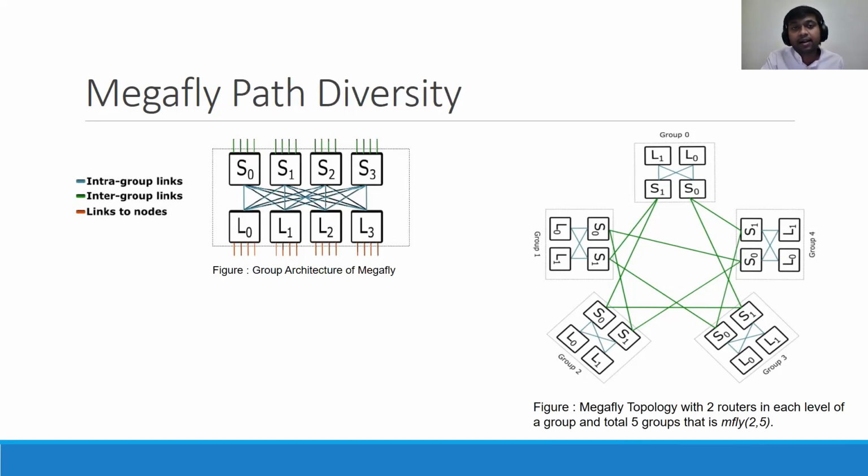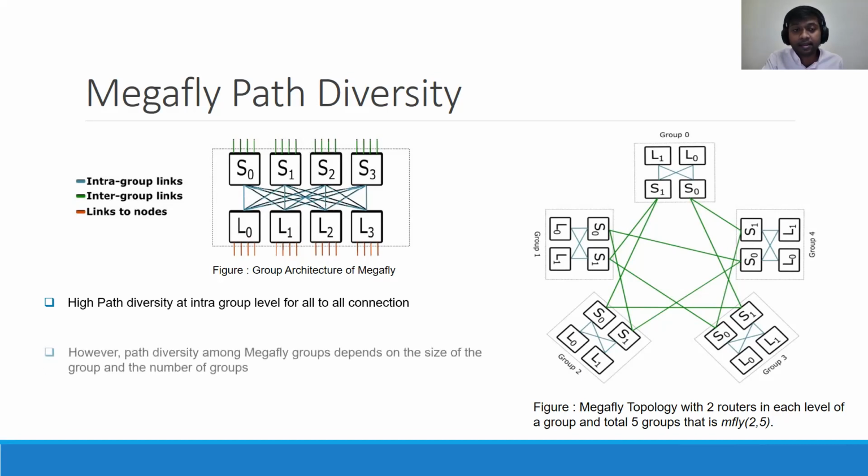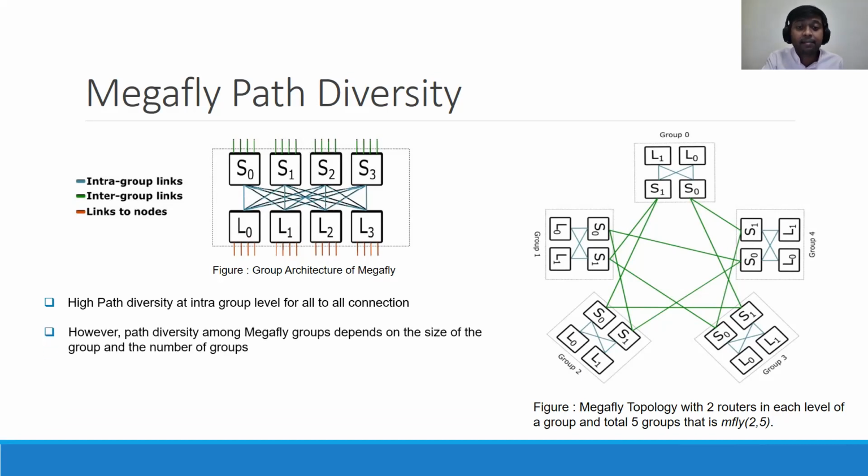Before proceeding further, I will discuss the property of path diversity in Megafly. The term path diversity simply refers to how many paths are available between any two node pairs in a network. From the figure, you can clearly see that Megafly has high path diversity at the intra-group level because of the all-to-all connection within a group. However, path diversity among Megafly groups depends on the size of the group and also the number of groups we have.